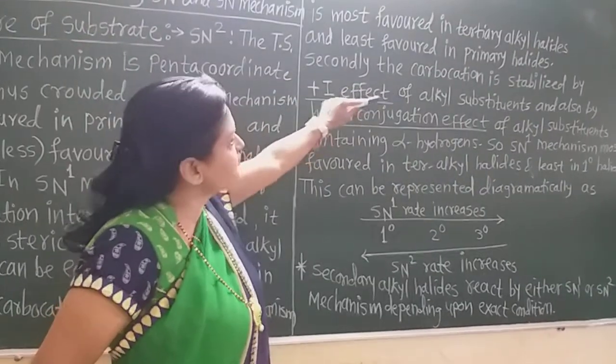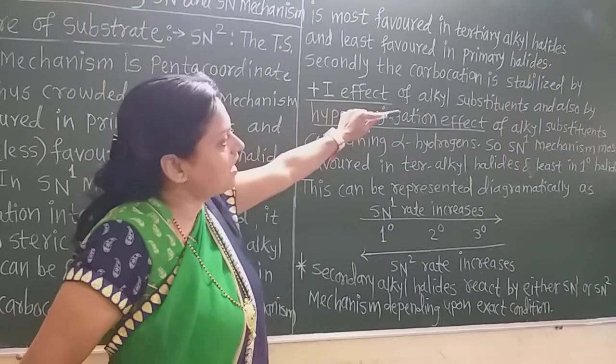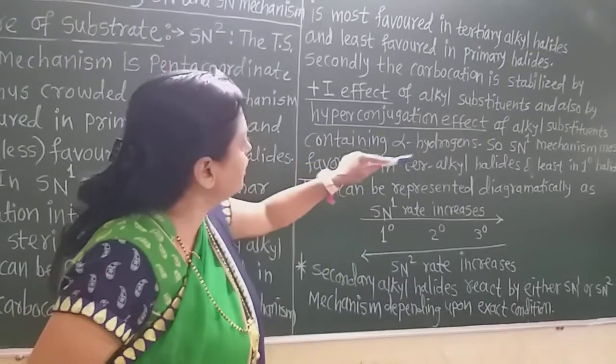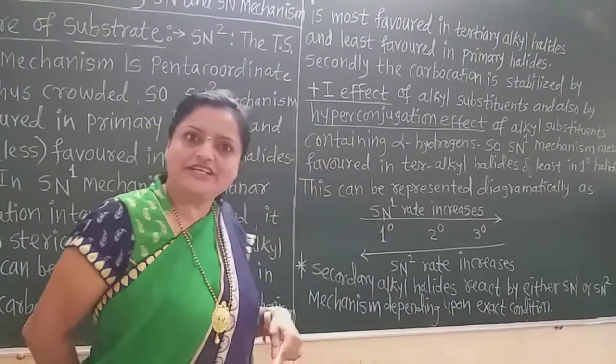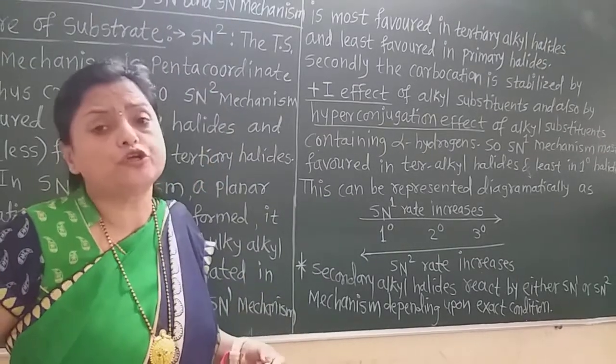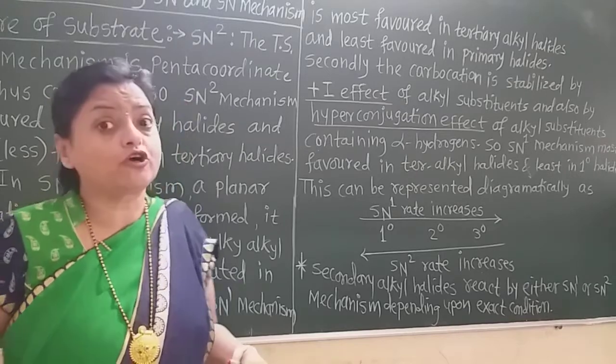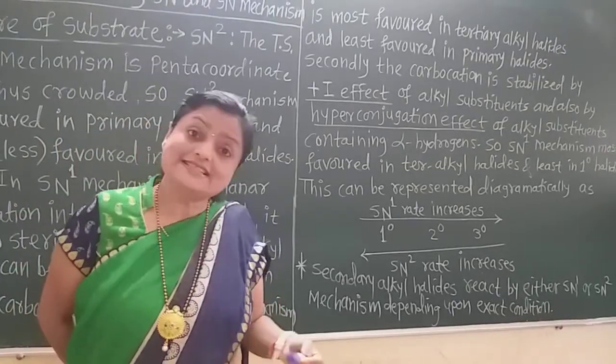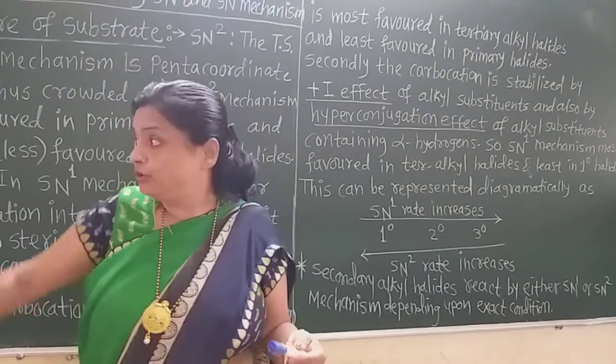Secondly, the carbocation is stabilized by the plus I effect of the alkyl substituents, and also by the hyperconjugation effect of alkyl substituents. We know hyperconjugation from 11th science; it is due to the alpha hydrogen atoms.